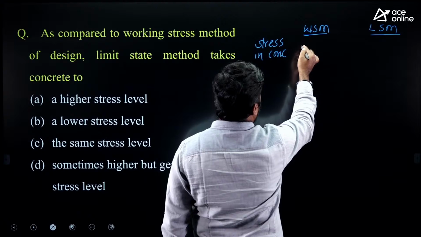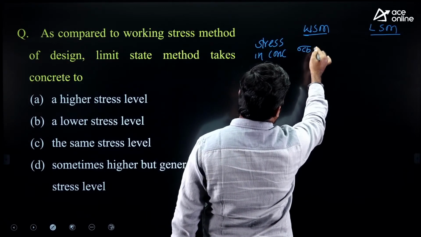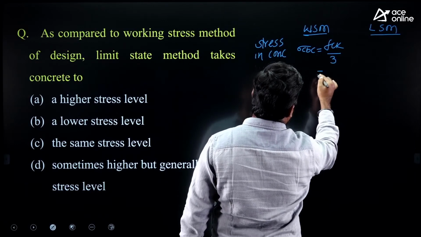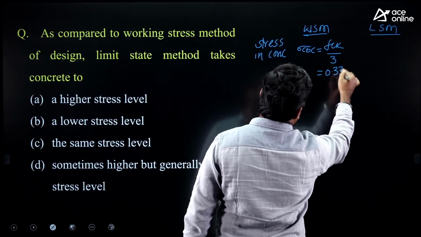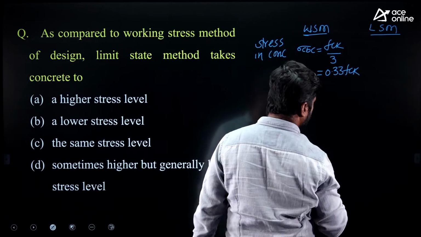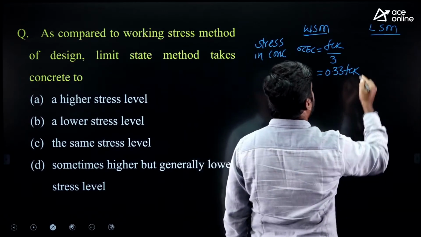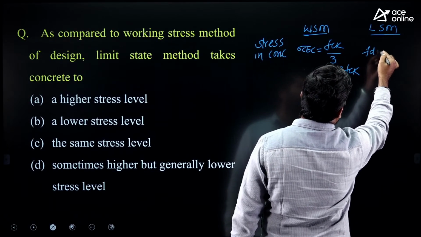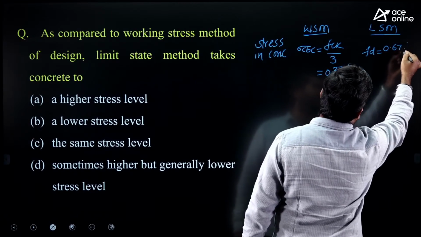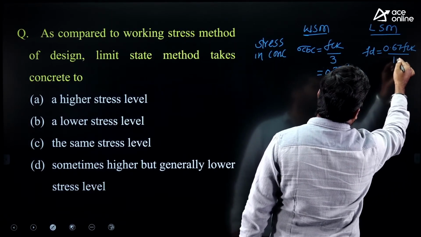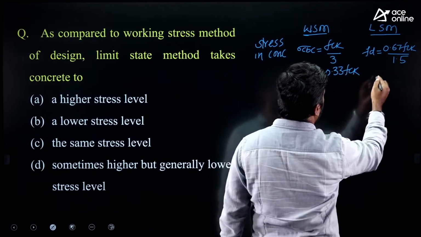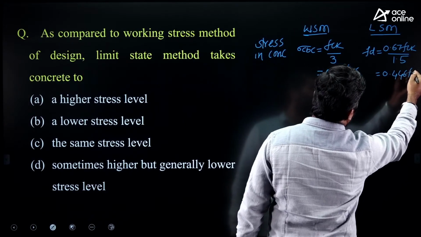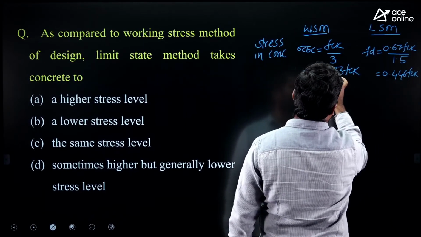In working stress method, design stress will be sigma CBC, that we can write as FCK upon 3, which is 0.33 FCK. In limit state method, my dear, we can take design stress as FD equal to 0.67 FCK upon the partial safety factor for concrete, 1.5. After simplification, you will get 0.446 FCK. Now compare these two values.